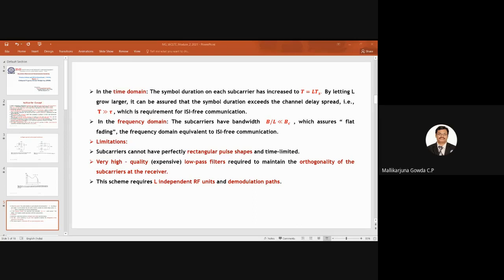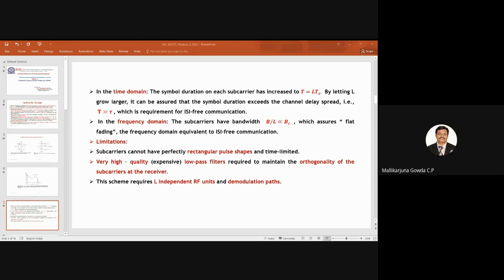So that is the frequency domain equivalent to intersymbol interference free communication. So these are the two ways to interpret this multi-carrier modulation, one in the time domain and another in the frequency domain. Hope this point is clear.